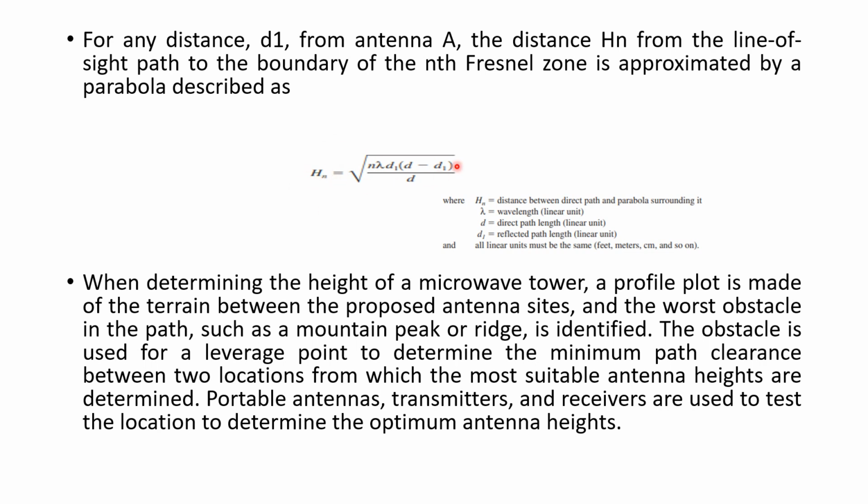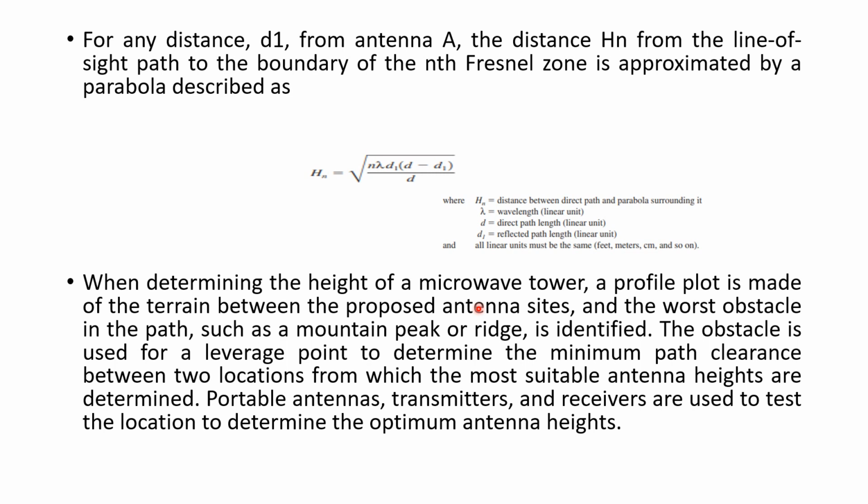So this is the general equation for the distance Hn from the line of sight path to the boundary of the nth Fresnel zone. It is approximated by a parabola and it is given by this particular equation. Whenever we are going to design a microwave link, first of all we will calculate the maximum value, or what could be the value of our free space path loss, and then we will determine